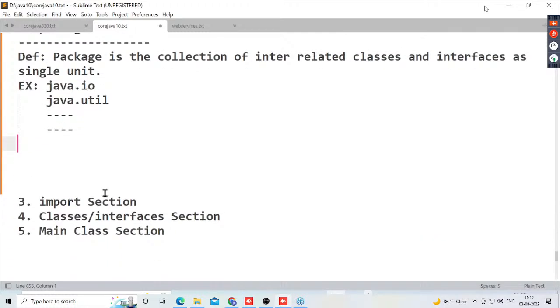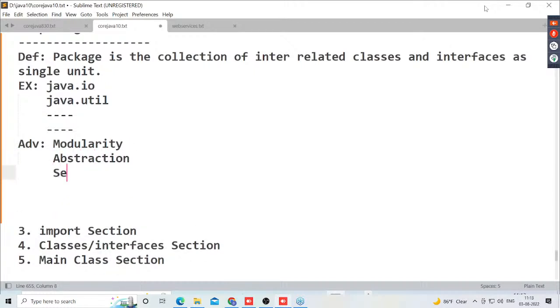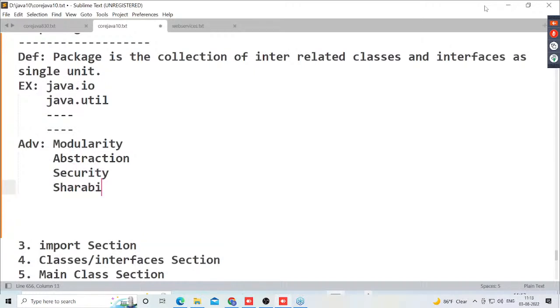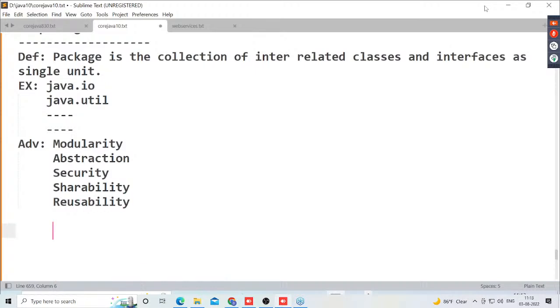Similarly, I want to give the advantages of packages. What are the various advantages of packages? A number of advantages are available. I just want to give only the names of these advantages now. Why? Because we have a separate topic on packages that I will discuss in the future. But as part of the programming format, I have to give a little bit of information about packages. That's why I'm talking about packages now. What are the various advantages of these packages? Modularity, modularization. Next one is abstraction. Next one is security. Next one is shareability. And the last one is reusability. These are the various advantages of packages.